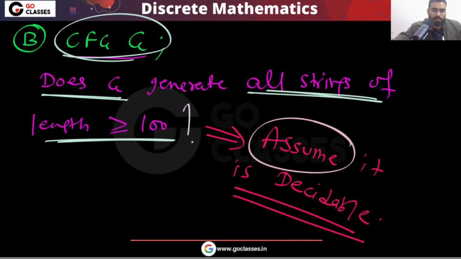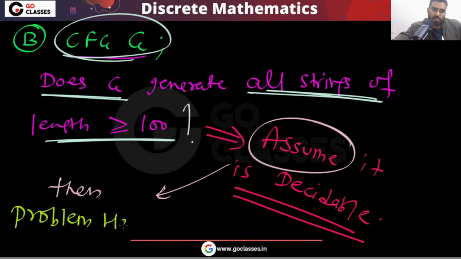Then a problem will happen. What problem will happen?